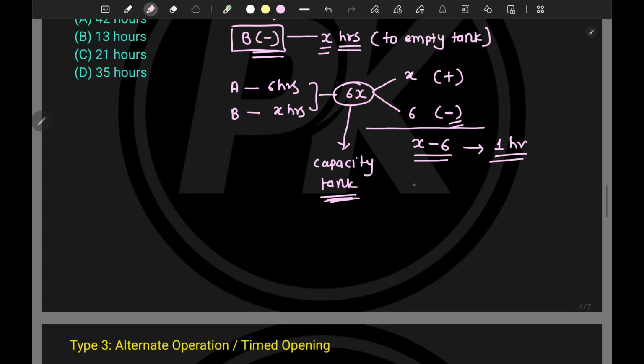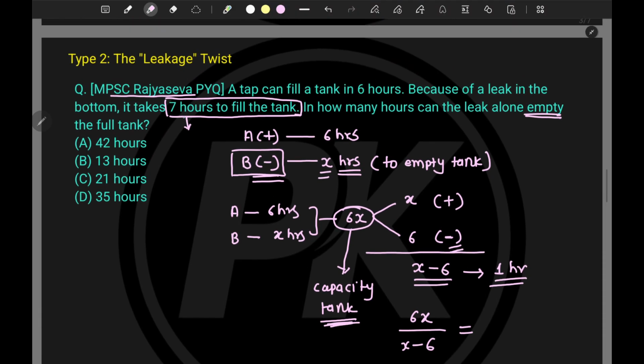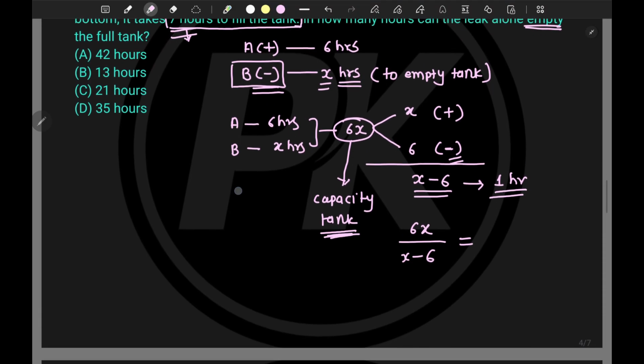Now tell me how much time it will take to fill this capacity. Okay, so capacity full is 6x. What is done in 1 hour? It is x minus 6. Okay, but I have been given that it will take 7 hours to fill the tank. That means this outcome is already given to me, right? 7 hours. Let's try to solve this equation now.